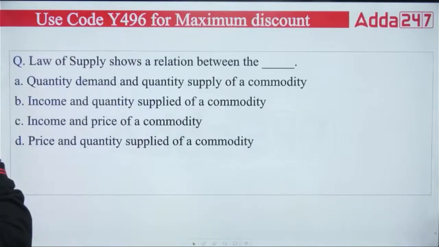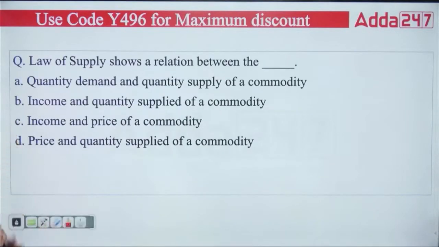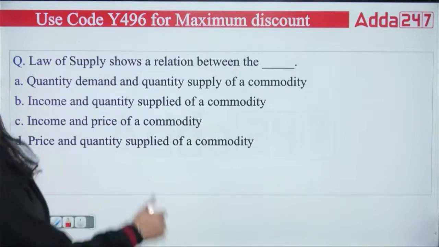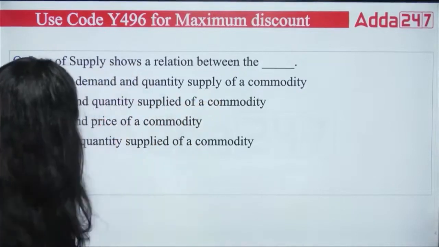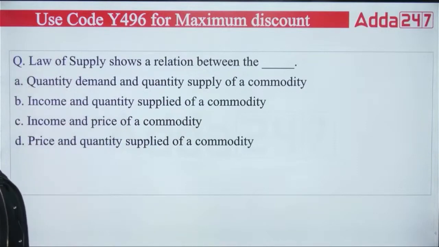Now, next question we have is on law of supply. It is asking: law of supply shows a relationship between the dash. First, quantity demanded and quantity supplied; second, income and quantity supplied; third is saying income and price; and fourth is saying price and quantity supplied.